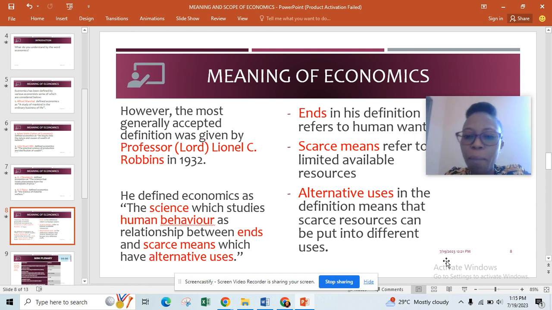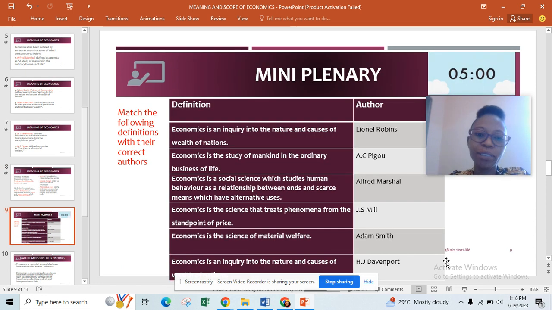So scarce means, that is scarce resources, limited available resources that are meant to satisfy human wants. We get to understand better as we move on. So let's look at alternative uses. Alternative uses in this definition implies that scarce resources can be put into different uses for efficiency. All right, so let's move on.